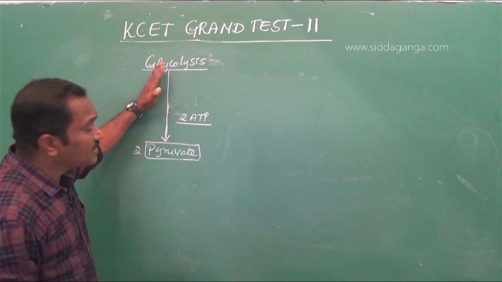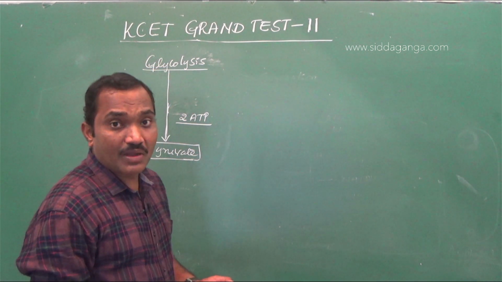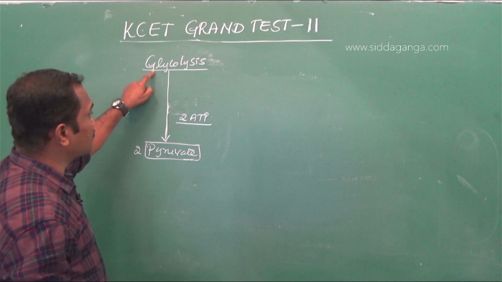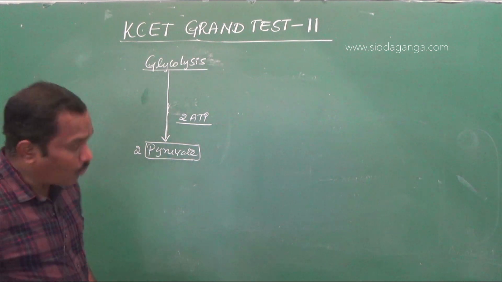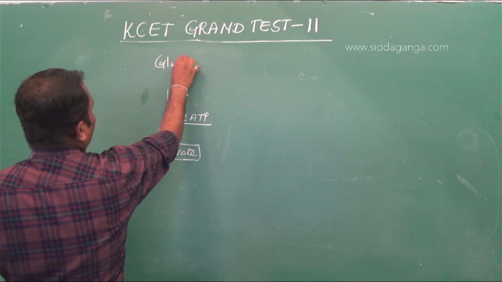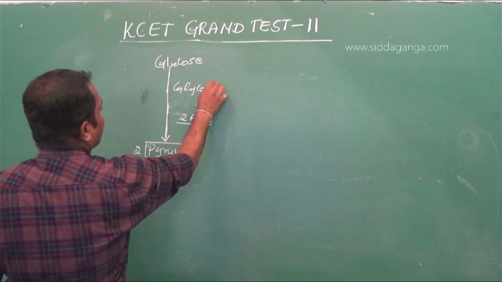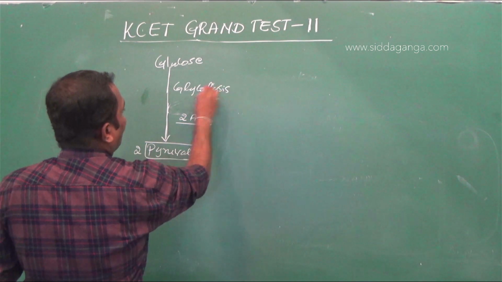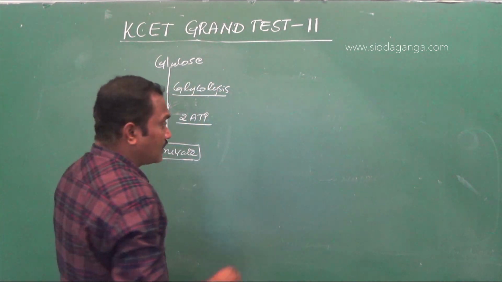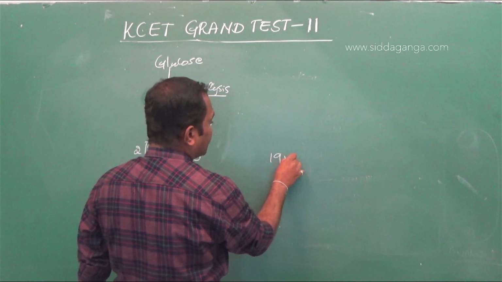So during glycolysis, there will be formation of ATP. The question asks how many glucose molecules are needed to form 38 molecules. From one glucose molecule undergoing glycolysis, 2 ATPs are formed. So for 38, how many? 19 into 2.